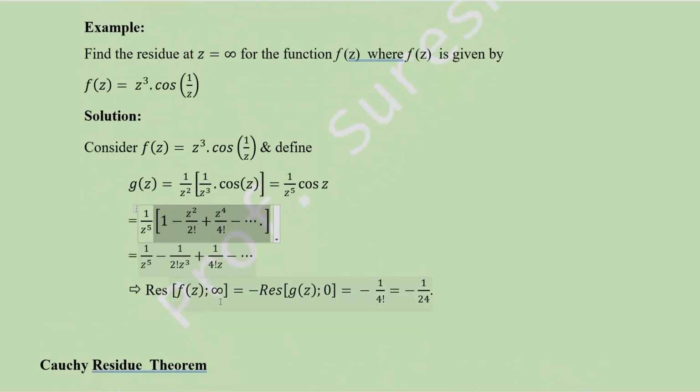Now residue of f of z at infinity equal to minus residue of g of z at 0. That is equal to the coefficient of 1 by z. Here the coefficient of 1 by z is 1 by 4 factorial. This minus we already have here. So equal to minus 1 by 24.